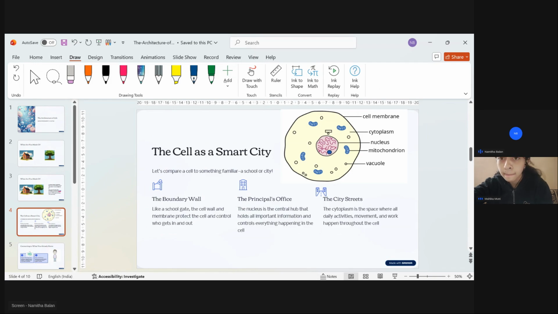Yes, ma'am. So this outside wall we can compare with the cell membrane, as you can see in this picture, right? This outside wall is called the cell membrane. So what is the function of the cell membrane? In our Yari Road Orchids, this outside wall is there, and there a security will always be there.